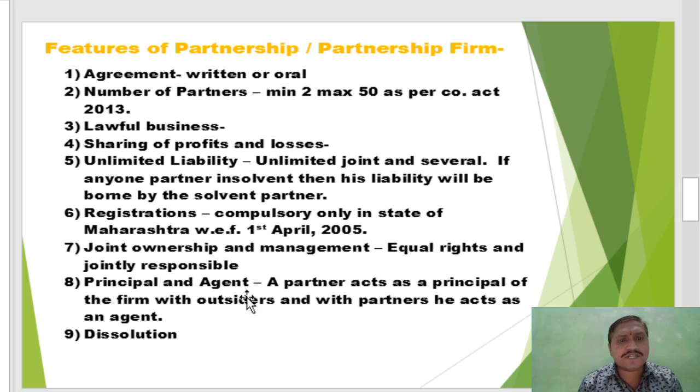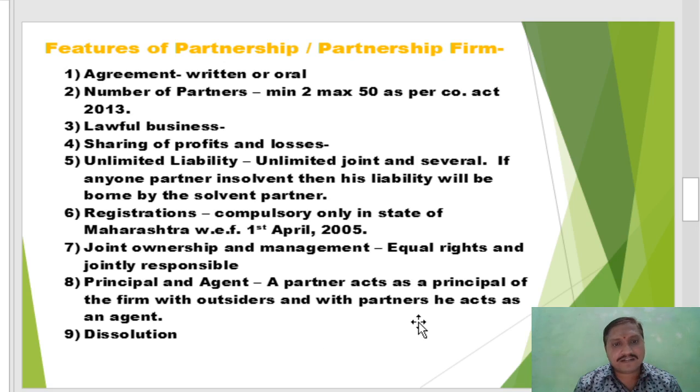Next, principal and agent. It is also an important feature. A partner acts as a principal of the firm with outsiders because he is the owner of the business. When any partner makes a transaction with another party, that partner plays the role of principal.